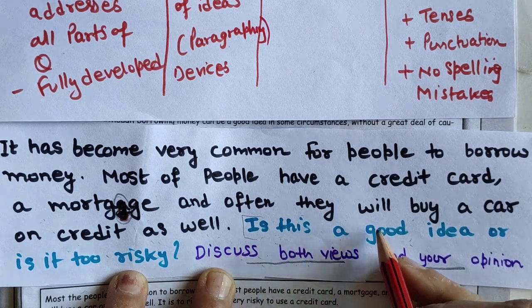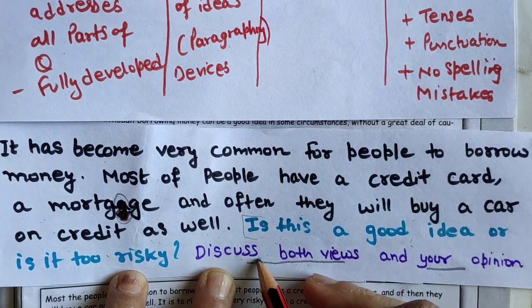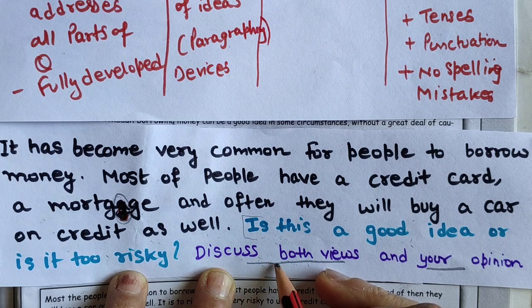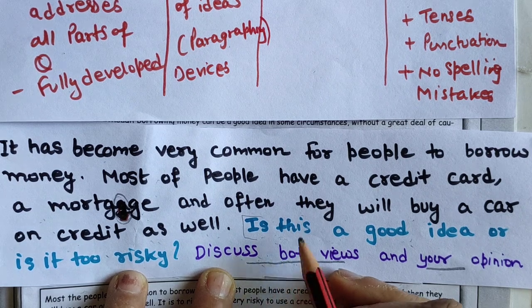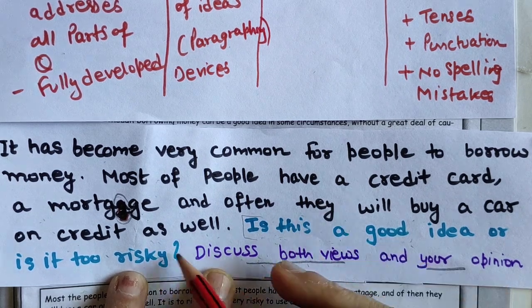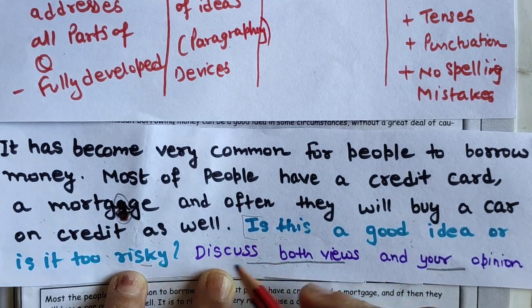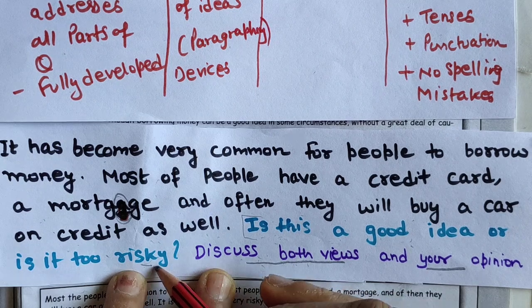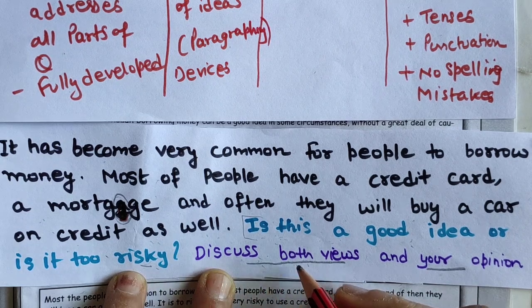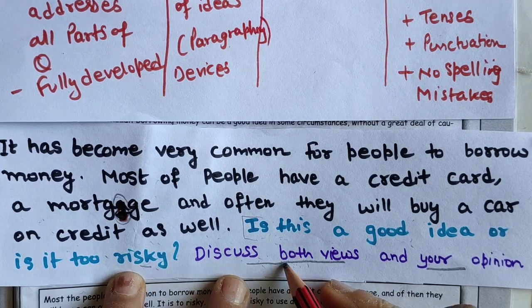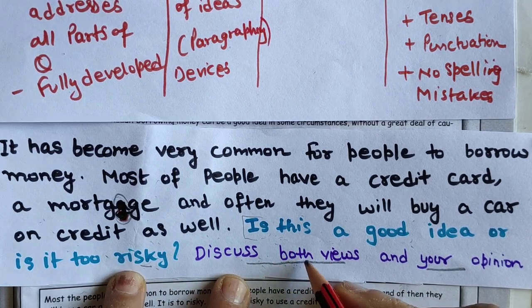Suppose you say this is a good idea, then you will explain having a credit card and that thing, and your point of view also. If you say credit card is too risky, then you will explain that risk in another paragraph. So you can include your points in discuss both views, one point only.